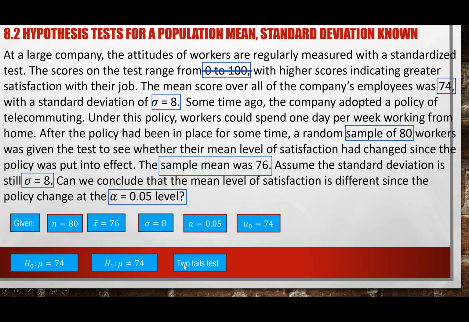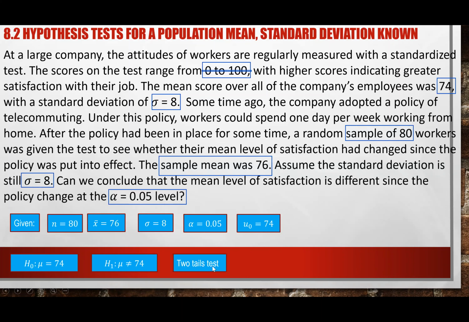And this is the first time you see that if it's not equal to, remember that this is a two-tailed test, right? So again, this is my null hypothesis and my alternate hypothesis. And reminder, the alternate hypothesis tells you what kind of test you have. If it points to the left, it's less than, then it's a left tail test. If it points to the right, it's greater than, then it's a right tail test. And in this case, it's not equal to, meaning different from, so it's a two tail test.